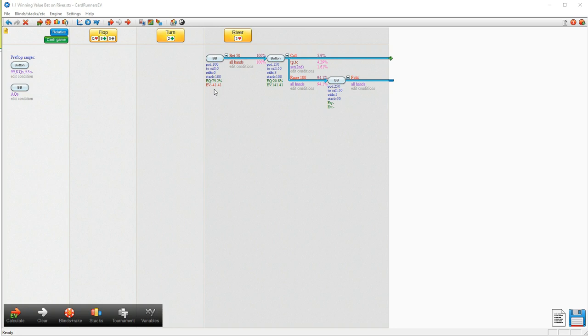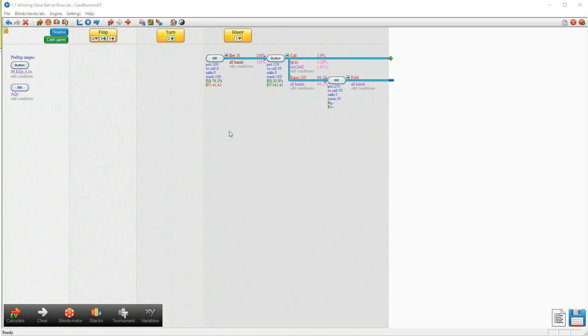Now, of course, minus 41, we realize that doesn't mean we're losing 41 big blinds. It actually means we're losing 91 big blinds for the overall hand. So this is pretty much a train wreck. So despite being good after getting called, and it being a profitable scenario when we do get called, because it happens so infrequently and because our opponent's raising so much and we have to fold, then we can now see that we don't have a profitable value bet anymore.